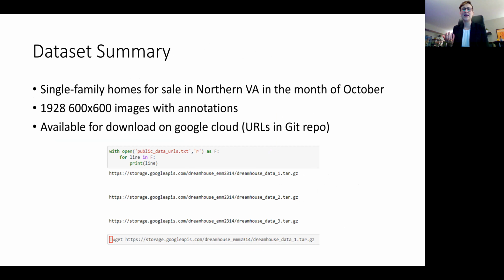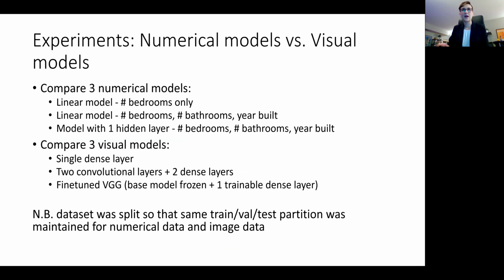This whole data set is available on Google Cloud Storage, and I have provided links to that in the Git repo I'll share at the end. Just to summarize, it's single family homes for sale in the Northern Virginia area in the month of October, and there are just under 2,000 images available with annotations.